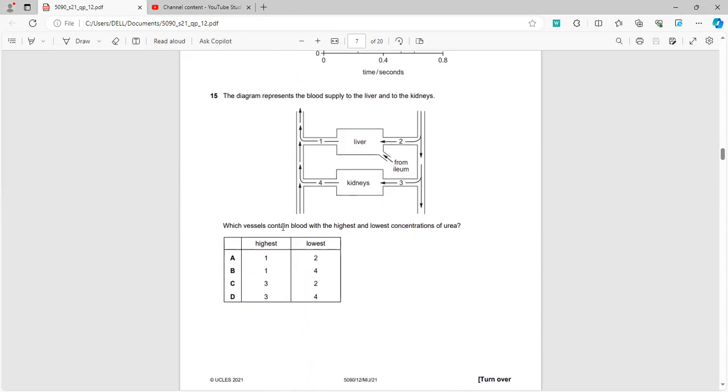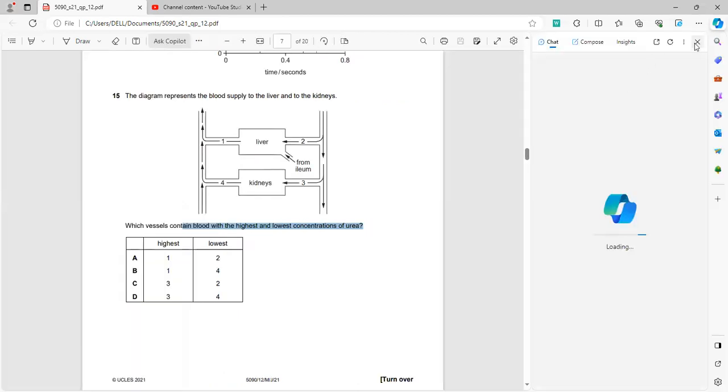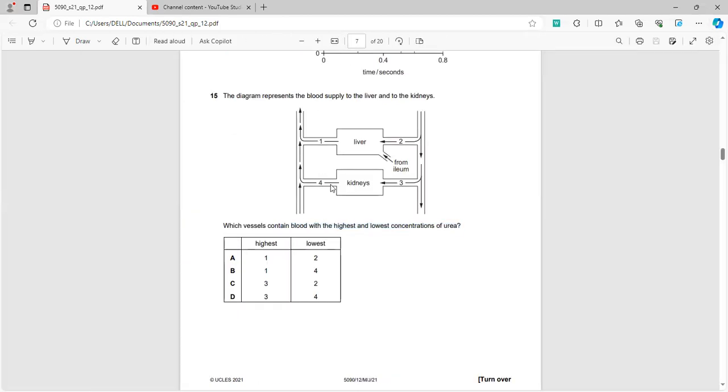Now in question 5, which blood vessel contains the largest and lowest concentrations of urea? After the kidneys filter the urea, because we all know that urea is released in the urine, it will be in the lowest amount. So after filtration from the kidneys, which will be option number 4, it will be in the lowest amount, whereas we know that the liver converts all of these proteins into urea, so it will be in the highest amount in number 1.